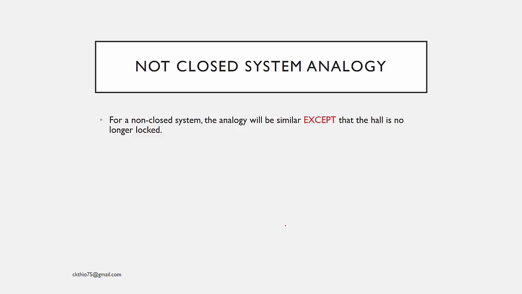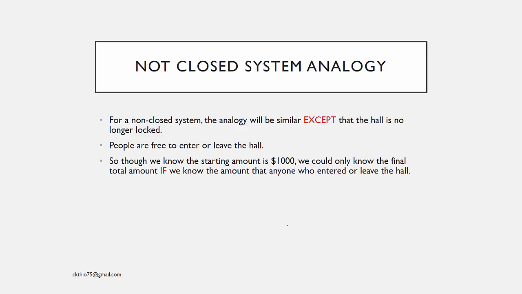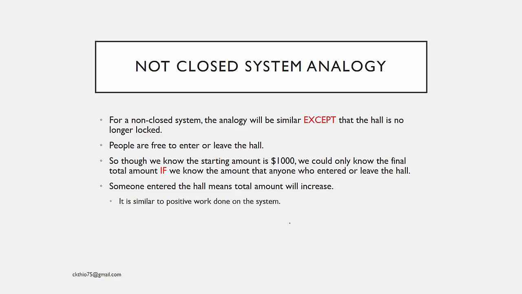So a non-closed system analogy will be similar, except that right now the hall is no longer locked. People are free to enter or leave the hall. So though we know that the starting amount is $1,000, we could only know the final amount if we know the amount that anyone who enters or leaves the hall brings in or brings out. So somebody entering the hall means that the total amount will increase. It is similar to a positive work done on the system. Or somebody leaving the hall means that the total amount will decrease. It's similar to negative work done on the system.